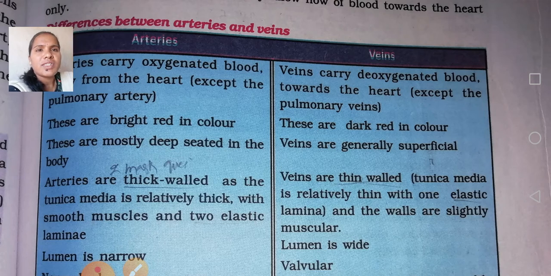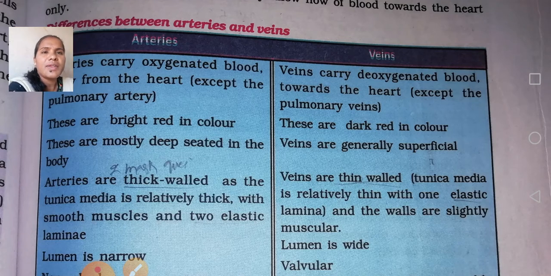Okay, next one. If the blood is oxygenated, the color will be bright red. In veins, it is dark red. Next, arteries are mostly deep seated in the body, whereas veins are generally superficial.